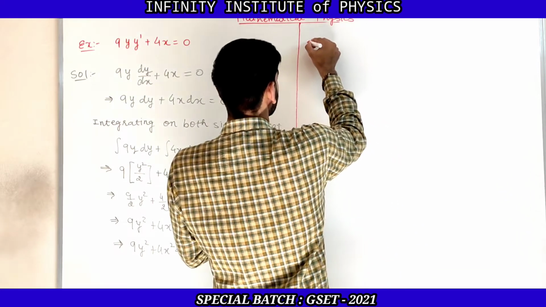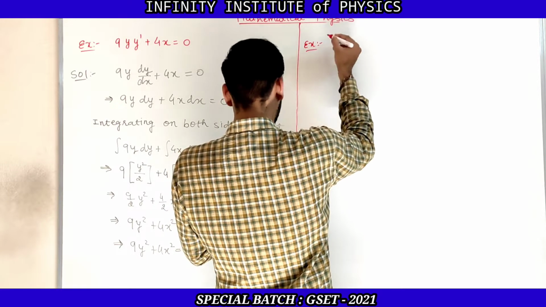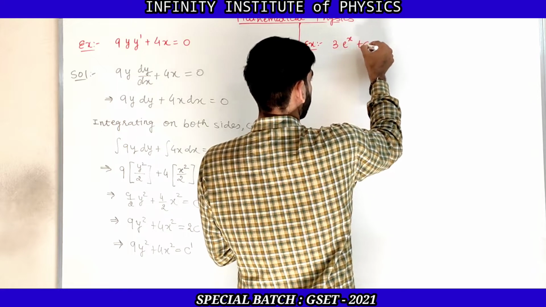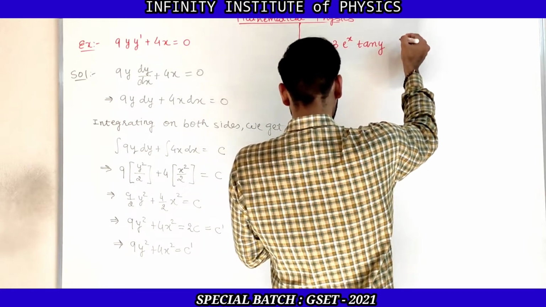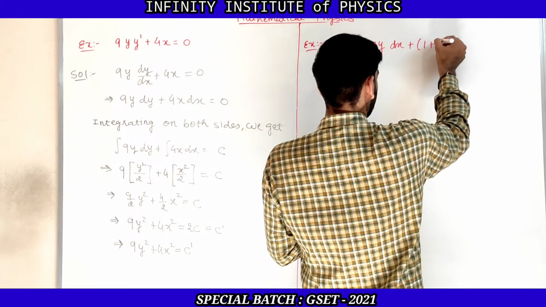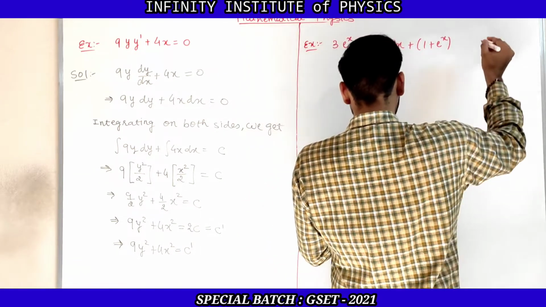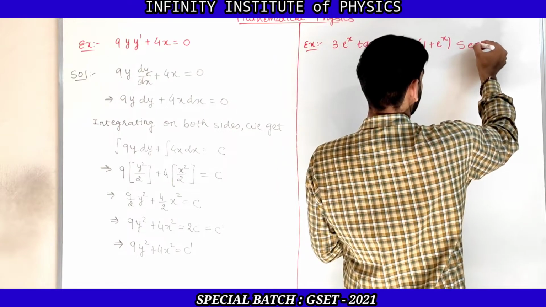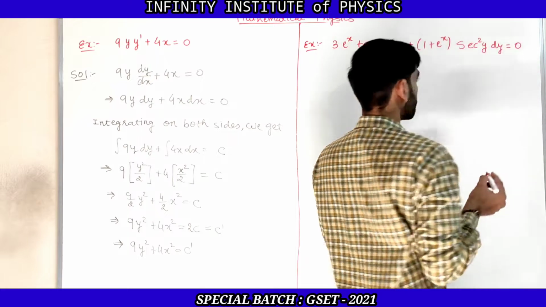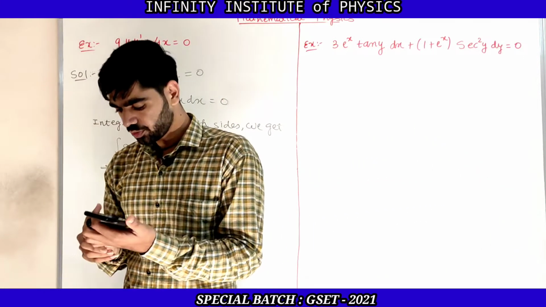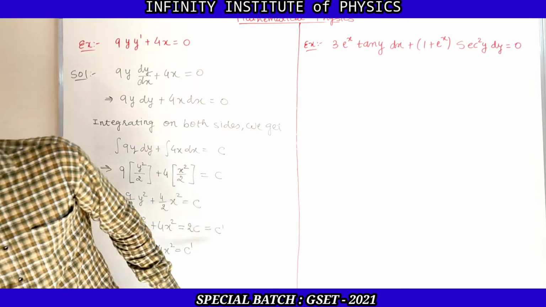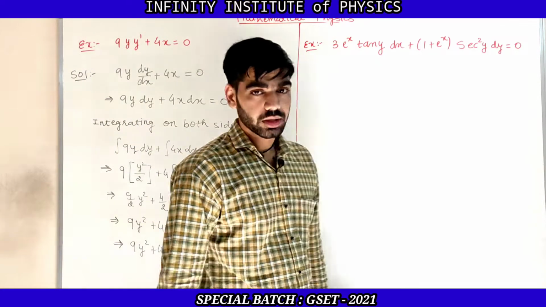3 e raised to x tan y dx plus 1 plus e raised to x into sec square y dy is equal to 0. Now here this differential equation is given, for which you need to find out the solution.